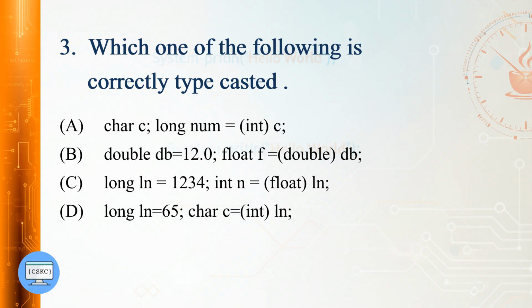Long ln is equal to 65. Char c is equal to int ln. Its answer is the first one, char c, long num, int casted c.